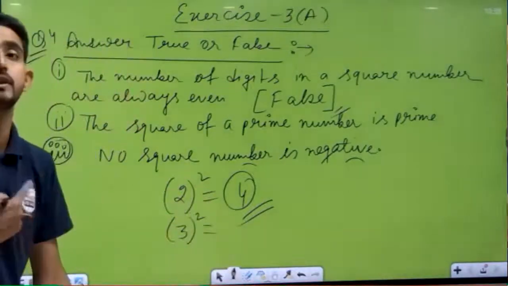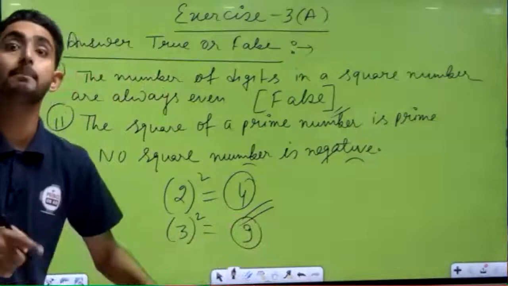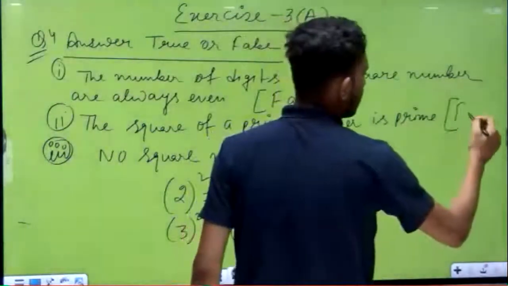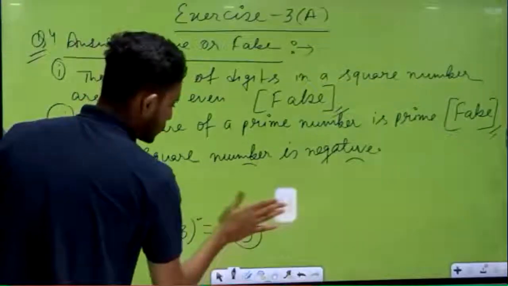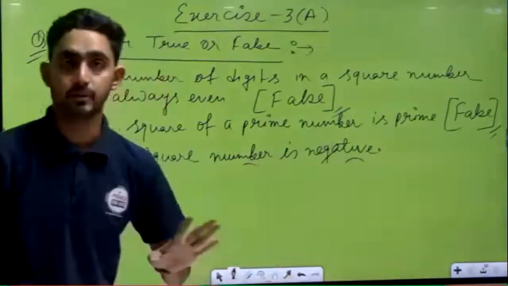And what is the square of 3? That is 9. And is 9 a prime number? No. 9 is a composite number. So that's why we can say this is also a 100% false statement. Then, now next question, let's see. Now in the next statement that is given, no square number is a negative number.